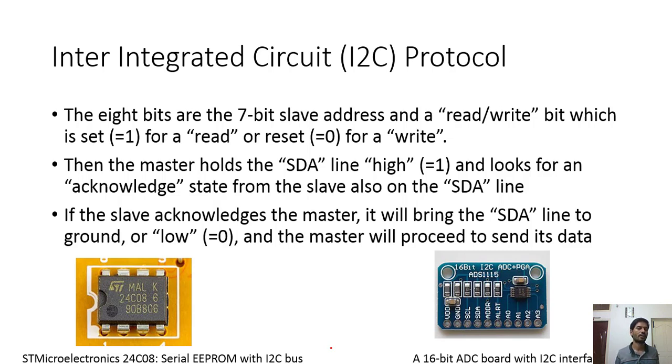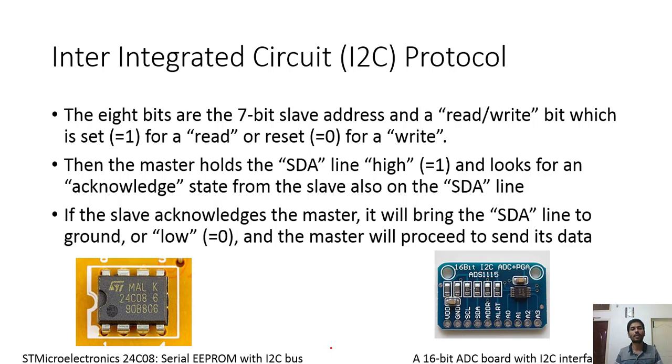Consider the other example, a 16-bit ADC connected outside. Suppose you connect it without the I2C protocol, you need 16 pins of the microcontroller, believe it or not. 16 pins of the microcontroller are required to read the ADC output, which is impractical.